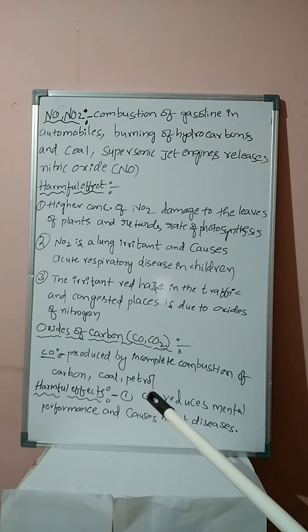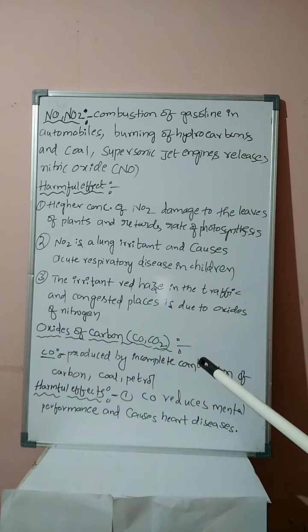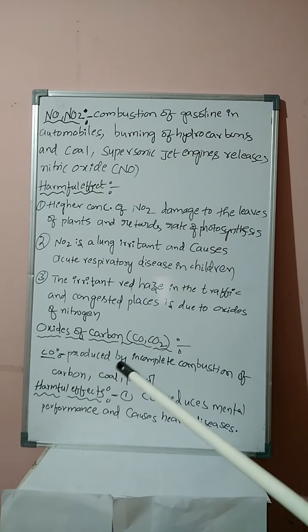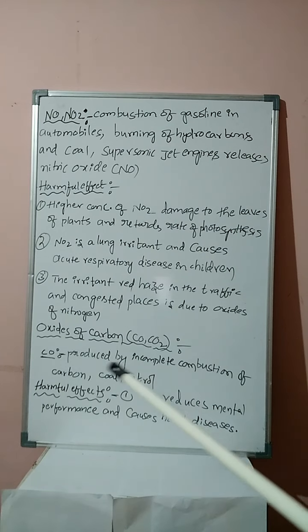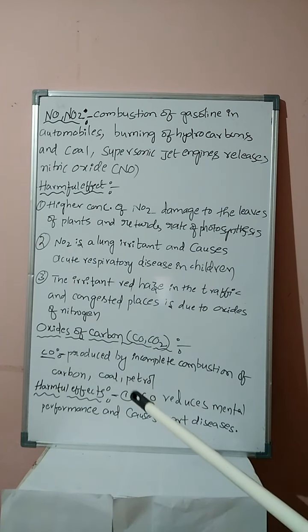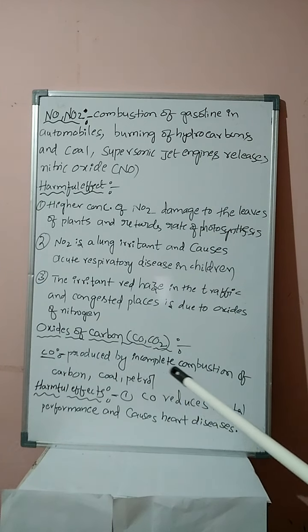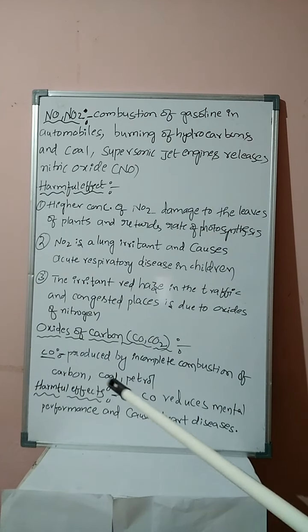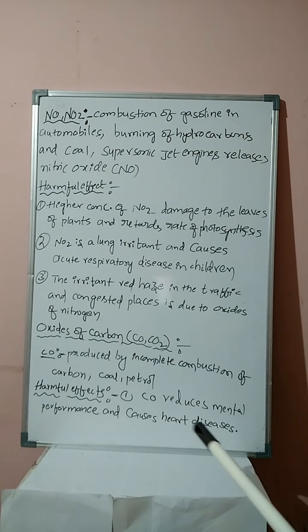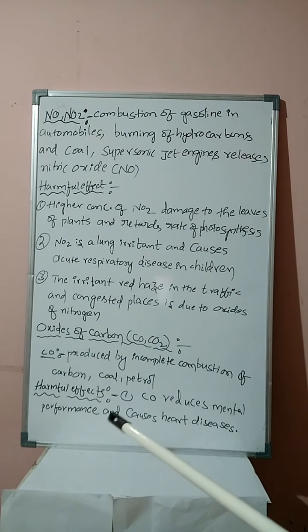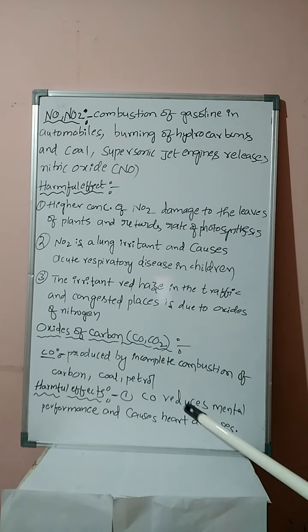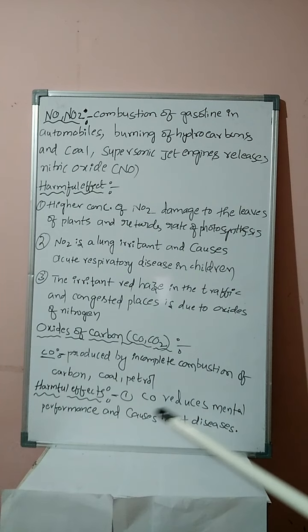Third one, students: oxides of carbon. Those are carbon monoxide and carbon dioxide. Carbon monoxide is produced by incomplete combustion of carbon, coal and petroleum. Harmful effects: first, carbon monoxide reduces mental performance and causes heart diseases.